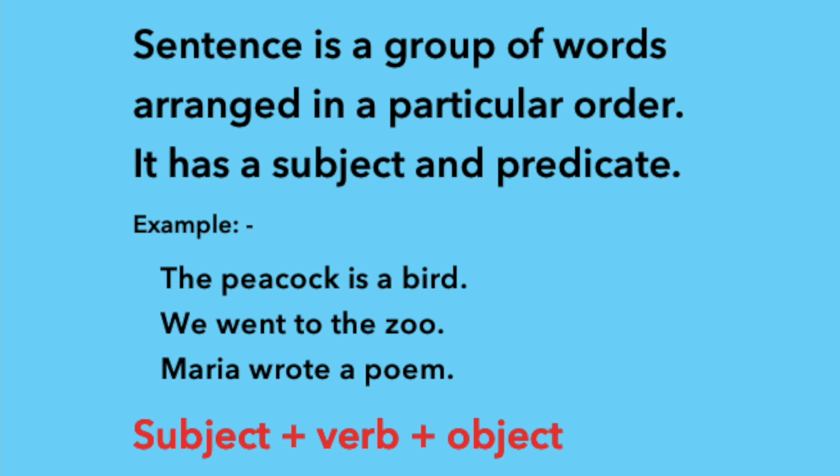This is a statement. What's the subject of the sentence? We. And verb, went. And object. Object is to the zoo. So, the word order in a statement is subject plus verb plus object. See another example. Maria wrote a poem. The subject is Maria, verb is wrote, and finally the object is a poem.